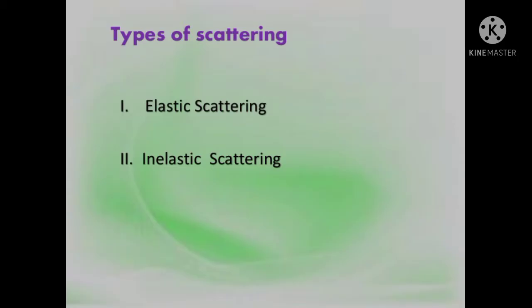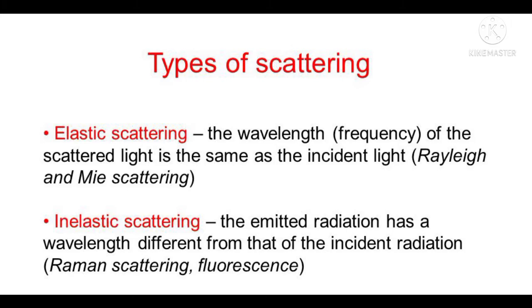Based on the initial and final energy of the light beam, scattering can be classified into two types: elastic scattering and inelastic scattering. If the wavelength of the scattered light is the same as the incident light, it is known as elastic scattering. If the emitted radiation has a different wavelength than the incident radiation, it is known as inelastic scattering. Elastic scattering has certain types. Now let's discuss them one by one.